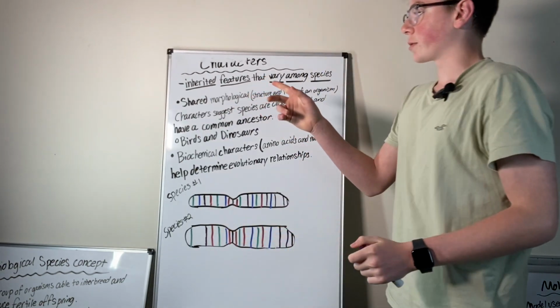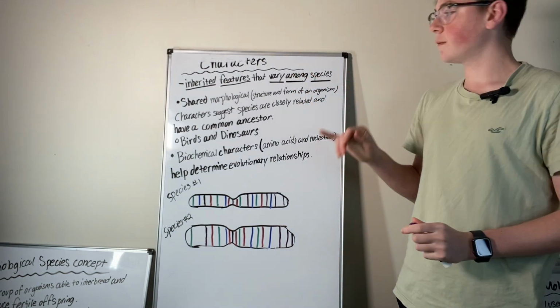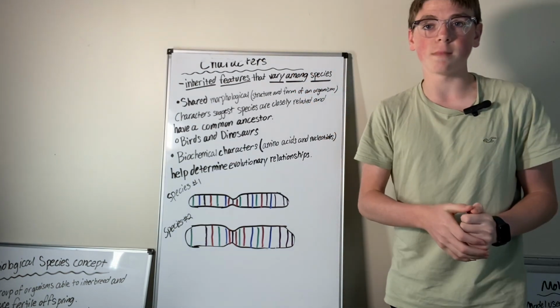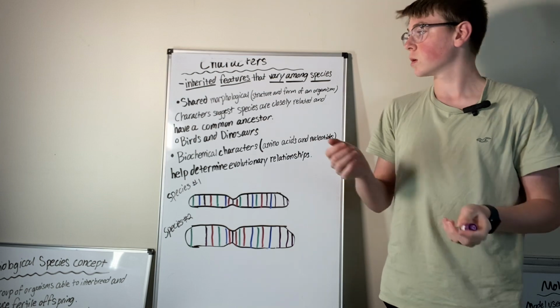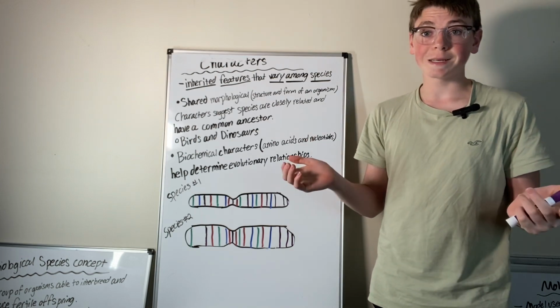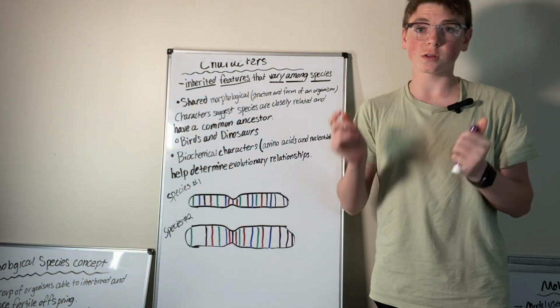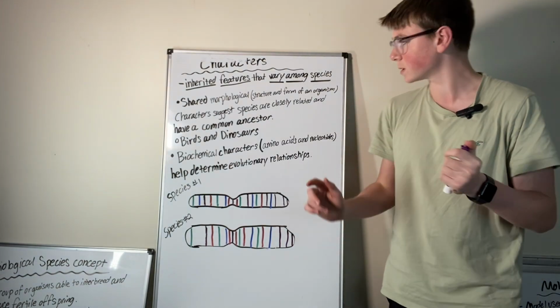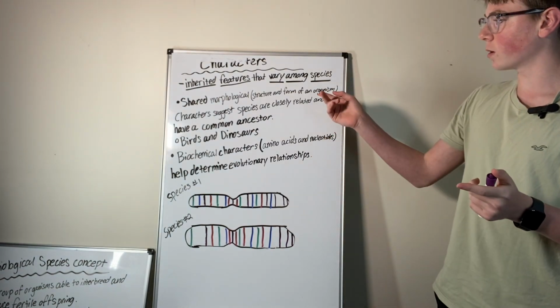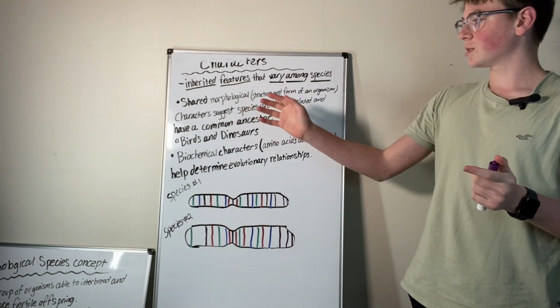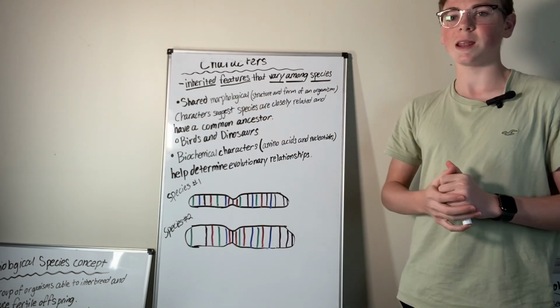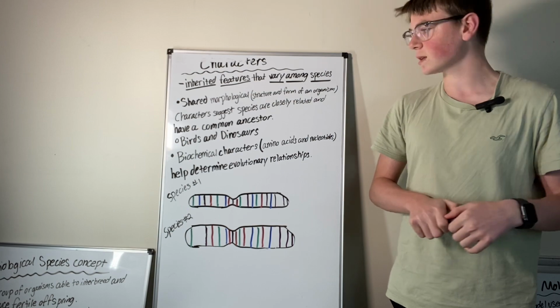That's supposed to say characters. Characters are inherited features that vary among species. So, let's keep talking. Shared morphological characters, which again are the structure and form of an organism or one of its parts, suggest species are closely related and have a common ancestor,